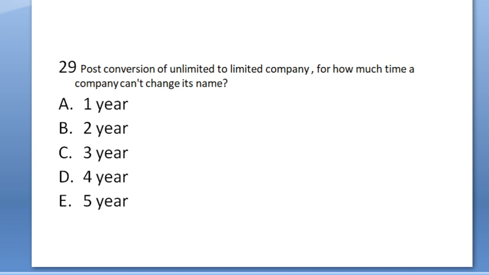Question 29. Post conversion of unlimited to limited company, for how much time can a company not change its name? 1 year, 2 year, 3 year, 4 year, 5 year. The answer will be 1 year. After conversion, till 1 year, no company will change its name.